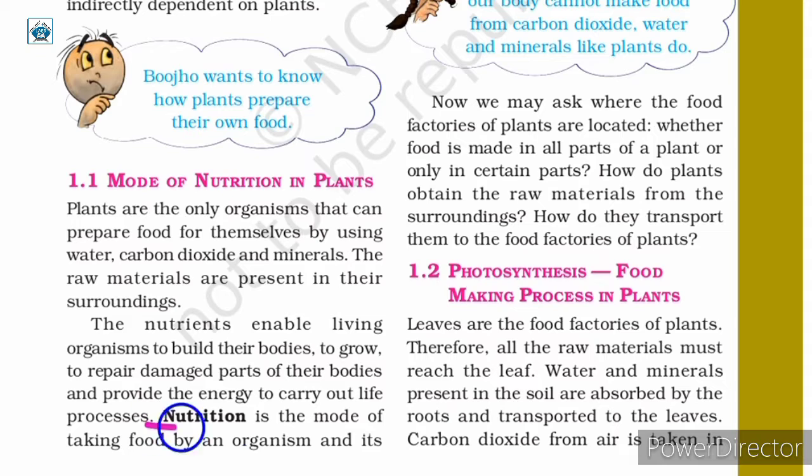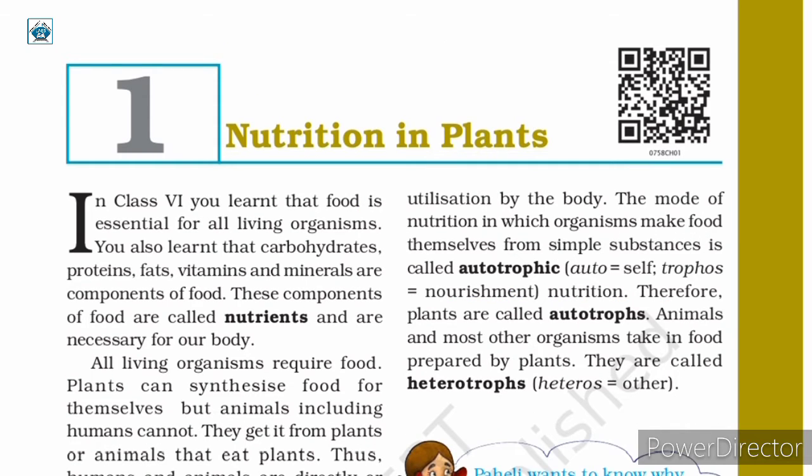Here we are also given the definition of nutrition. Now, nutrition is the mode of taking food by an organism and its utilization by the body. It is the process of providing or obtaining the food necessary for the growth and health of living organisms. Living organisms are categorized as autotrophs and heterotrophs based on the mode of nutrition. Living organisms such as plants make food themselves from simple substances. Therefore, plants are called autotrophs.